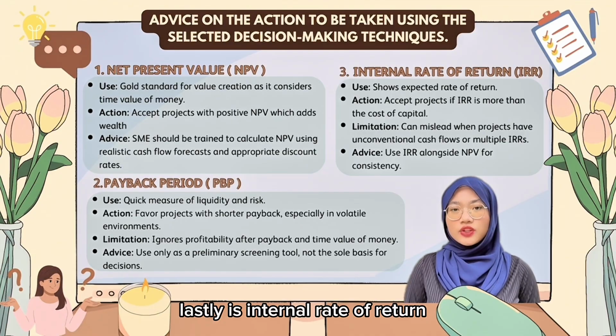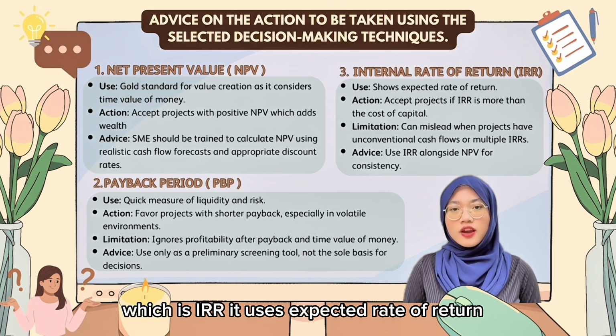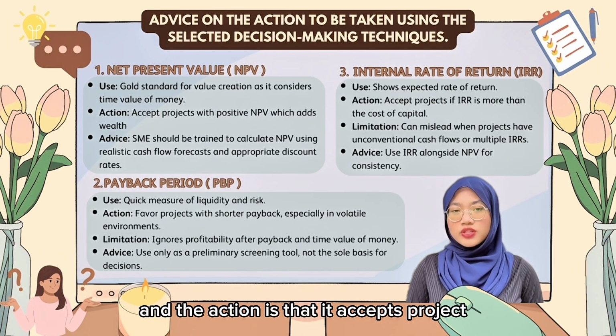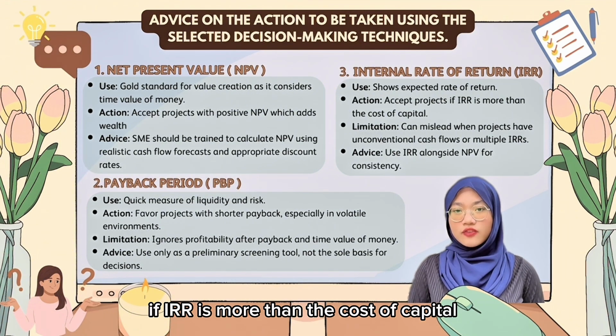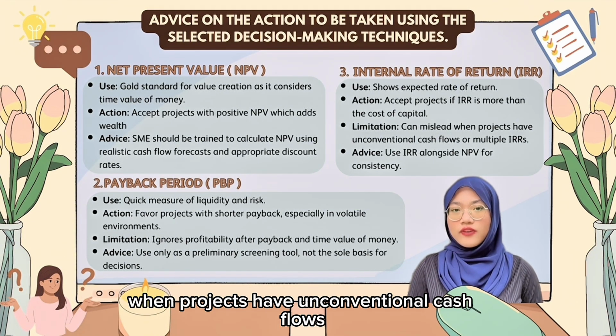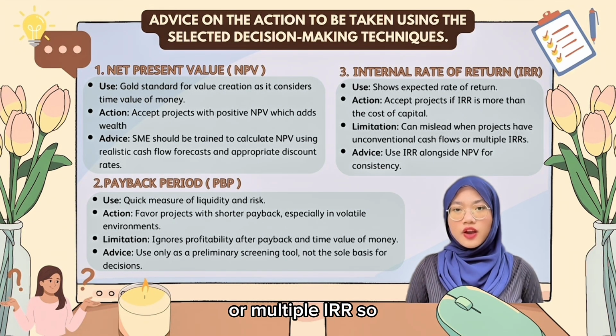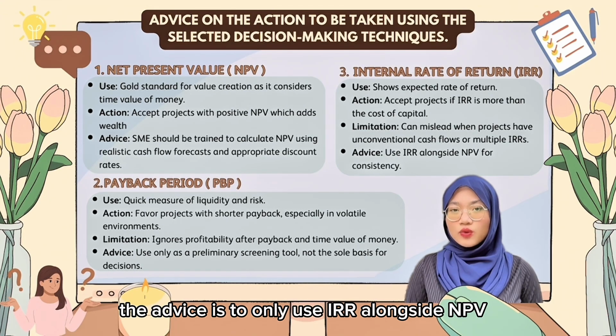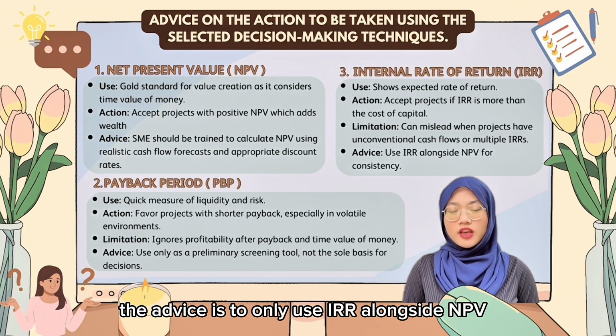Lastly is internal rate of return, which is IRR. It uses expected rate of return, and the action is that it accepts a project if IRR is more than the cost of capital. The limitation is that it can mislead when projects have unconventional cash flows or multiple IRRs. So the advice is to only use IRR alongside NPV for consistency.